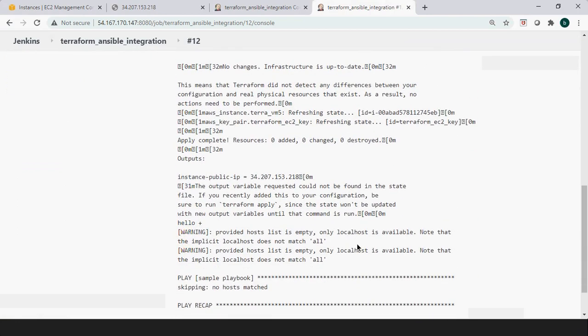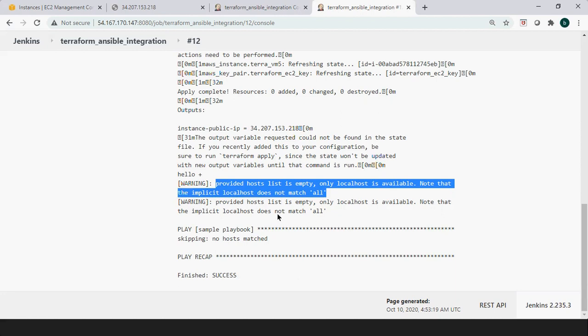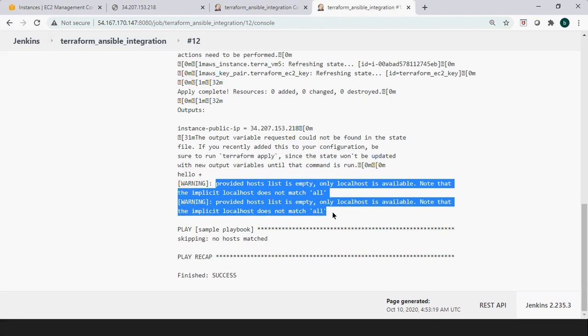This is done, this is done. Provided host list is empty, only localhost is available. Yes, there is some problem in this line.